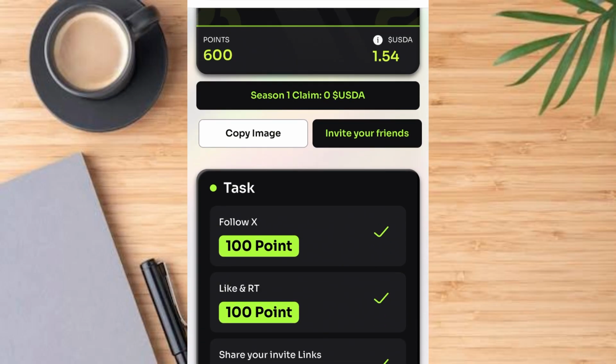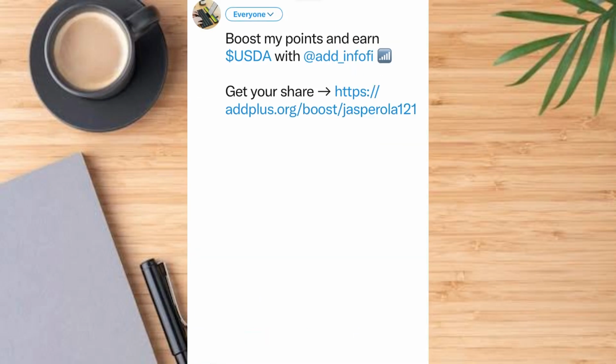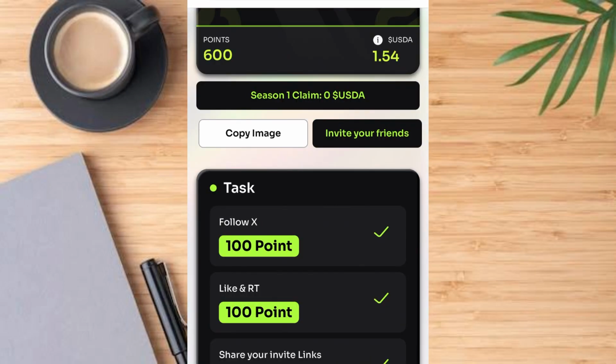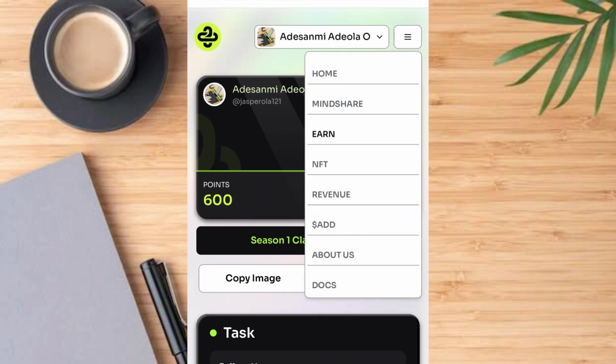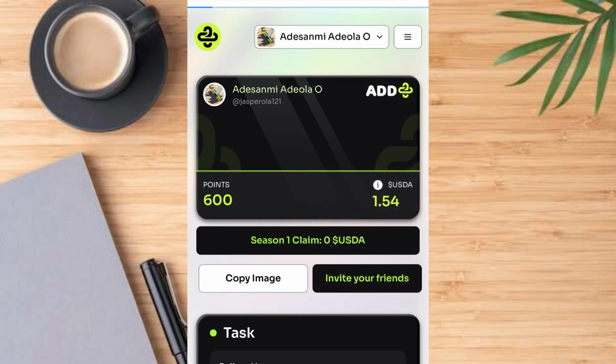Then now you see this button that says tap and invite friends, share with family and friends on social media. Then that is all for that. Then go ahead and tap on this button again to see the NFT.